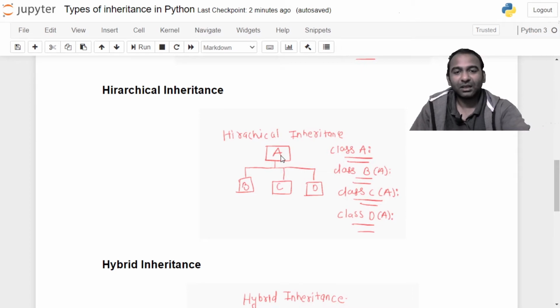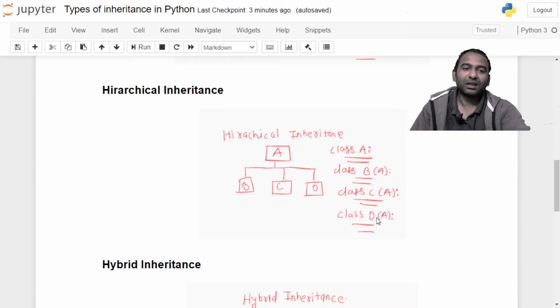Here you can see A is getting inherited in B, the same base class A is inherited in C, and the same base class A is inherited in D. The syntax is: A is the base class, that doesn't change, while class B is inheriting A, therefore for class B in front of it in opening and closing parentheses, you have the name of class A. Class C is also inheriting A, therefore for class C in front of it in opening and closing parentheses, you have class A, colon and then its statement.